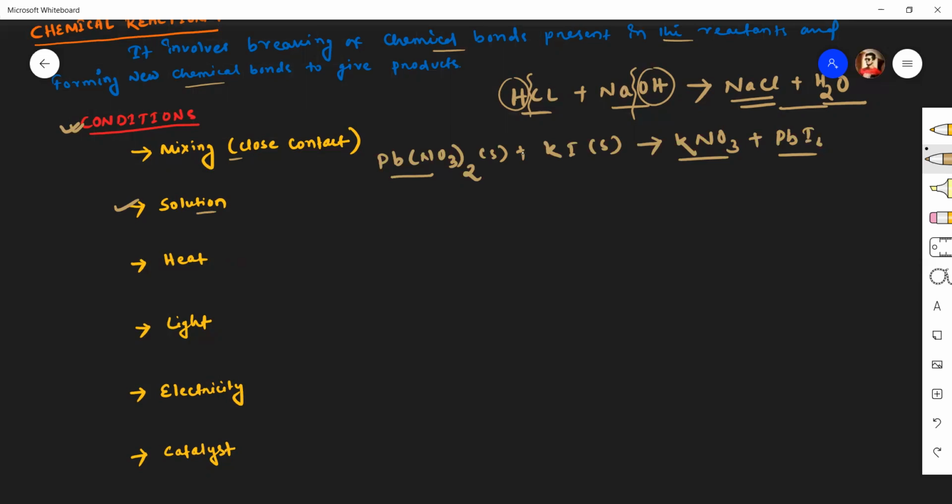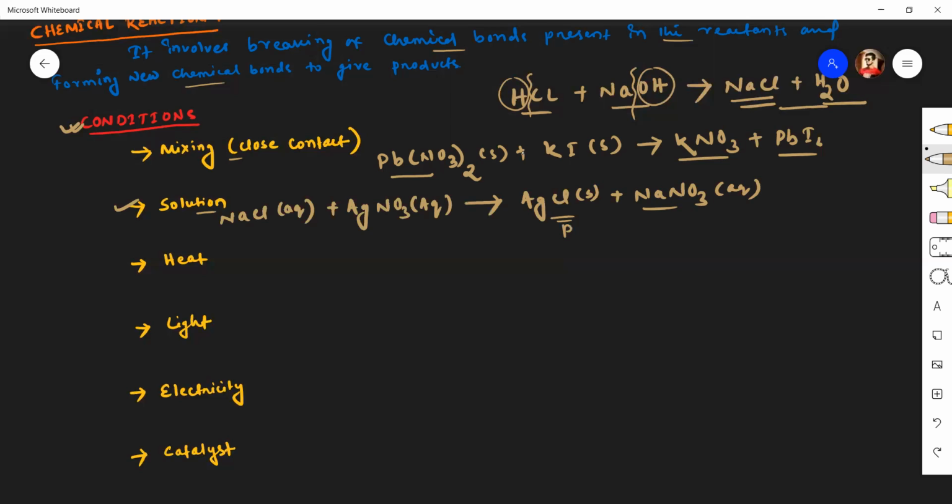For example, when sodium chloride in the aqueous state reacts with silver nitrate, it gives the products silver chloride and NaNO3, which we call sodium nitrate solution. Here the precipitate is formed.